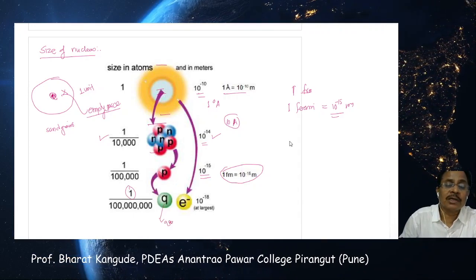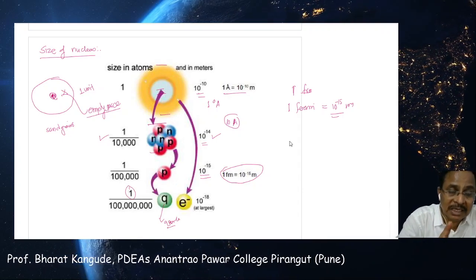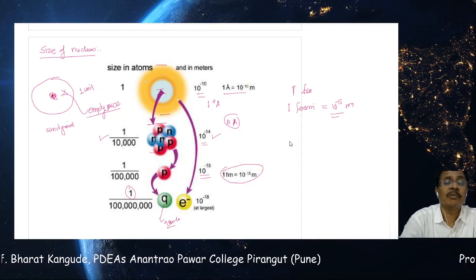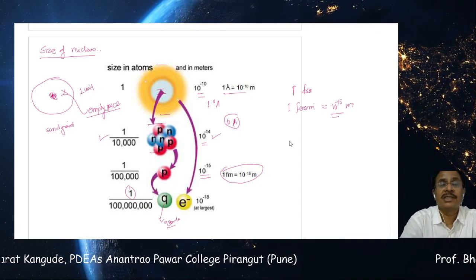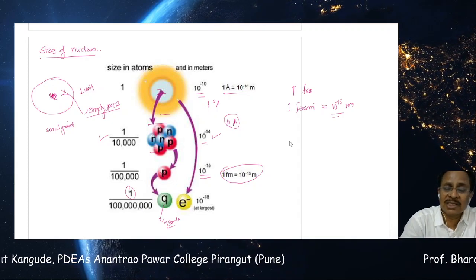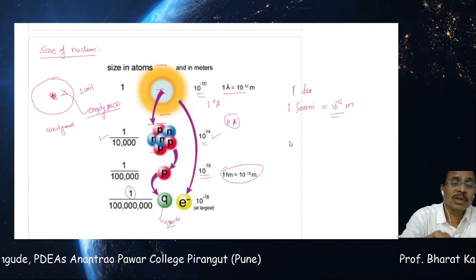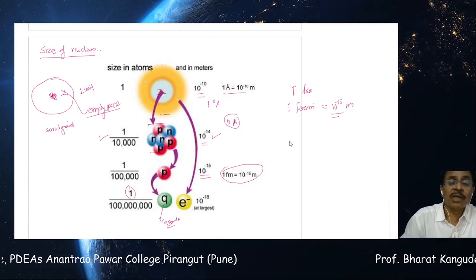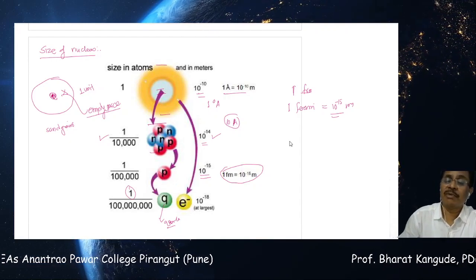So a quark is much smaller as compared to the size of the atom. Whatever the dimensions of the atom, that is to be divided by 10 crores, and whatever small fraction we get is called the size of that quark. So a quark is much smaller as compared to these protons and neutrons, much smaller as compared to the atom itself, and that comparison shows you this number comes to be very small.